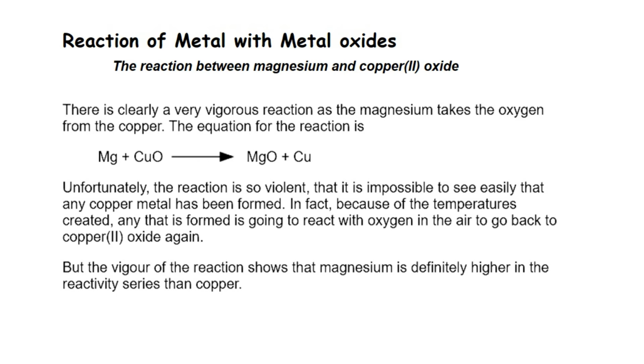Reaction of metal with metal oxides. This is clearly a very vigorous reaction as magnesium takes oxygen from copper oxide. The equation is shown here. Unfortunately, this reaction is so violent that it is impossible to see easily that any copper metal has been formed. In fact, because of the temperatures created, any copper that is formed is going to react with oxygen in the air to go back to copper oxide again. But the vigor of the reaction shows that magnesium is definitely higher than copper in the reactivity series.